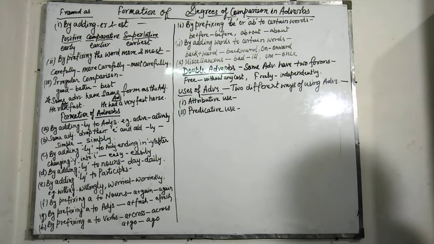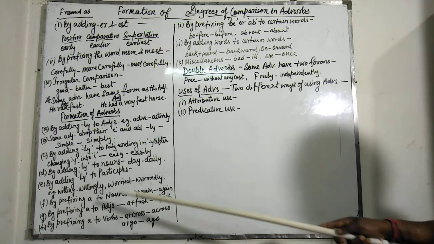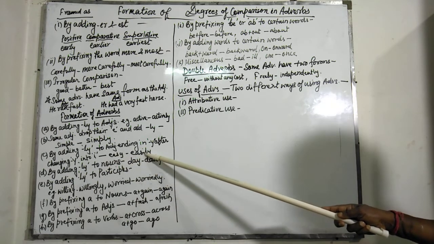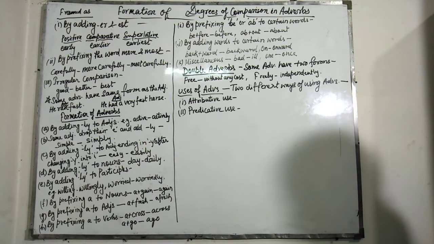Next is by adding ly to adjectives ending in y after changing y into i. For example, easy, easily; happy, happily; heavy, heavily; lucky, luckily; merry, merrily; noisy, noisily.